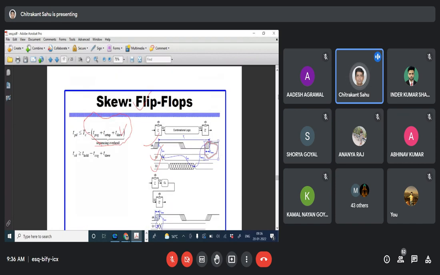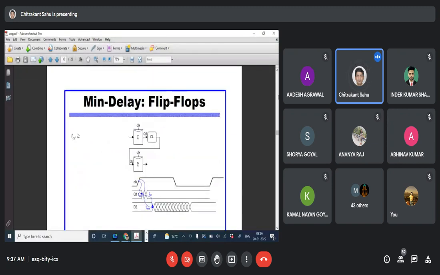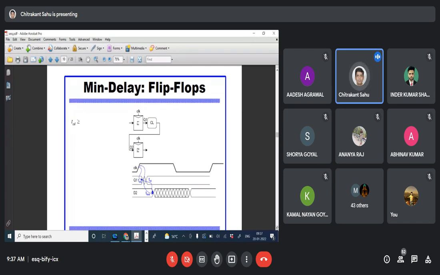Okay, so one kind of constraint is called the max delay constraint. If you are able to understand the max delay constraint, then I'll go to the min delay constraint. What is the max delay constraint? Because of it, a setup violation can occur. So we need to design the combinational logic in such a way that it has some maximum delay across the combinational block. But in case of a minimum delay constraint, this combinational block should also have a minimum delay, right? Maximum delay as well as minimum delay. The minimum delay is derived from the contamination delay, not from the propagation delay. Maximum delay is derived from the propagation delay.